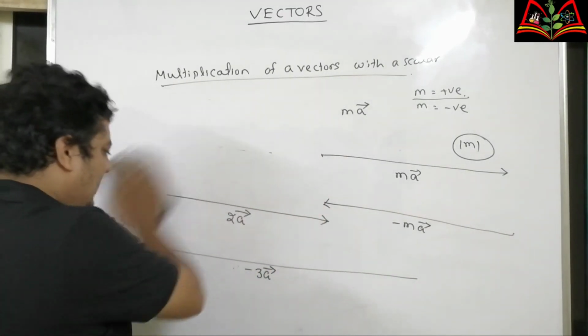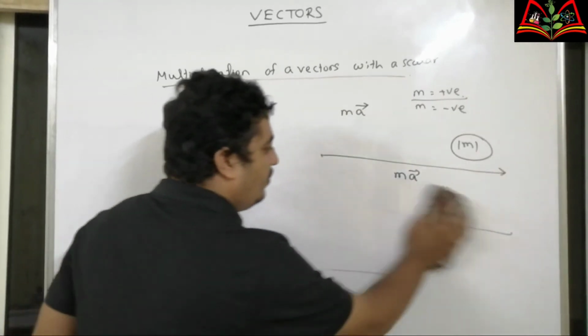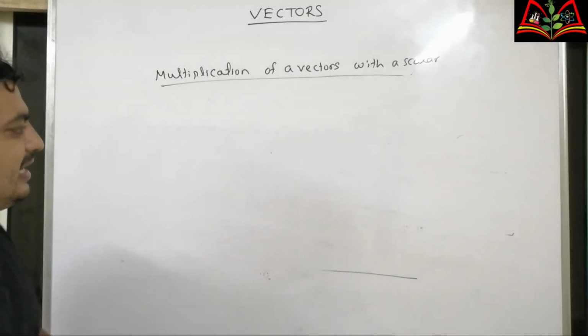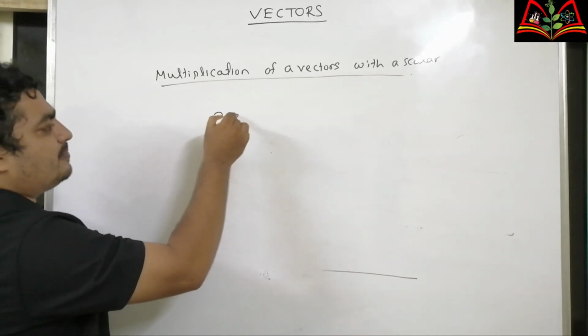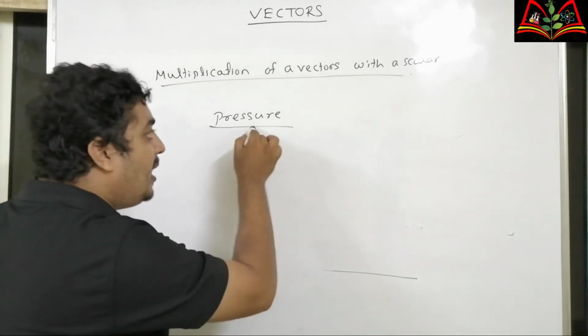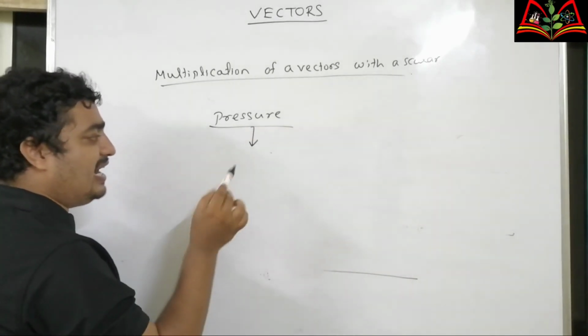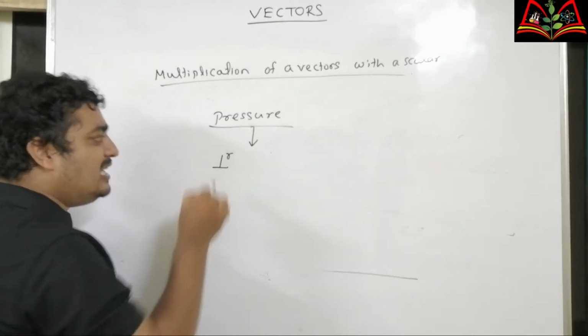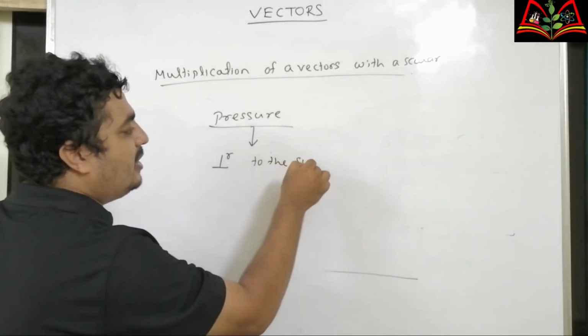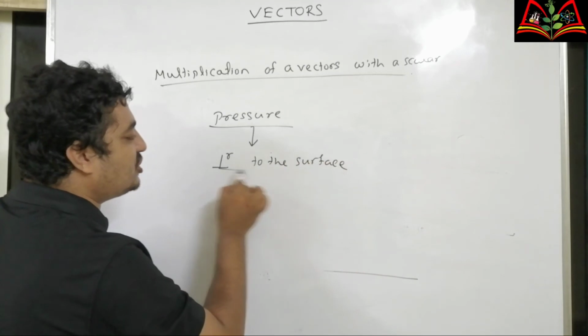Now, there are some quantities. Consider a quantity pressure. Pressure has a direction, but its direction is definite. It means pressure is always perpendicular to the surface. You cannot change the direction.